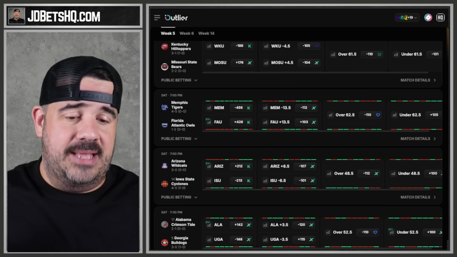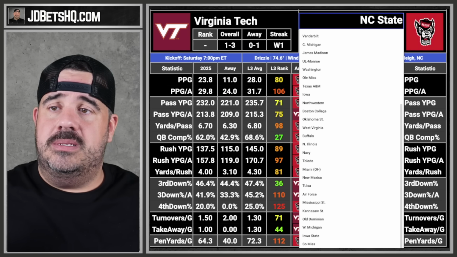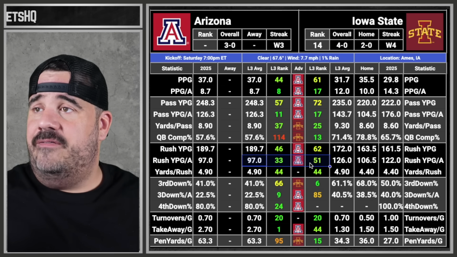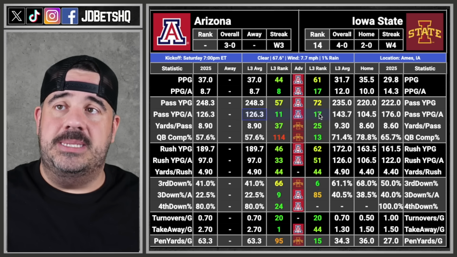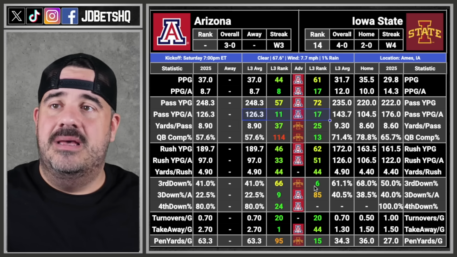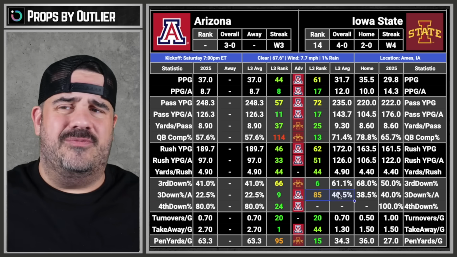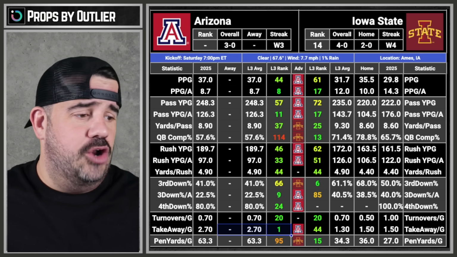Arizona at Iowa State. That's something we can look at. That's interesting. Other than that, Arizona, Iowa State, right there. Both defenses are good. What's the total? 48.5. Give me 49. I'll take the under. Absolutely. Look at these defenses. 8.7 and 12. I don't care about their offense. I want their defenses. Defense amazing. And then 9th in third down defense versus this 85th. Damn. So takeaways, number 1. Yeah, I'm going under 49 in this one.